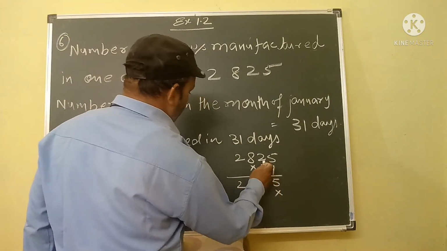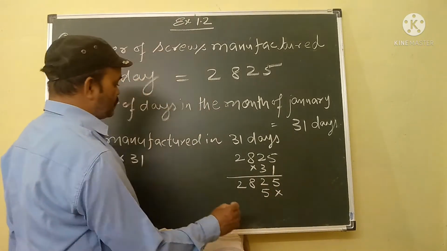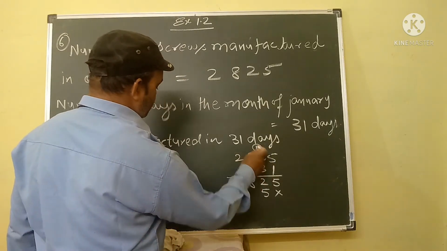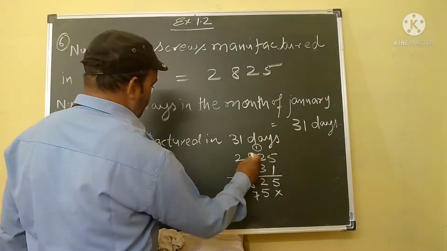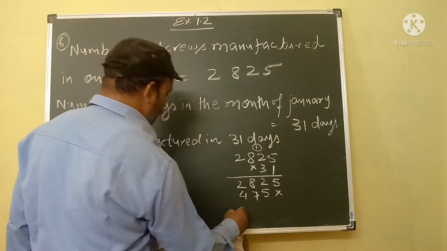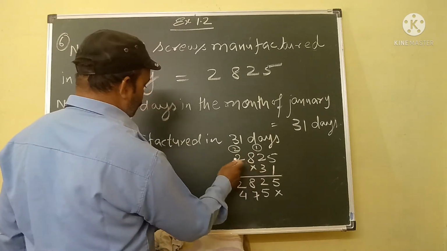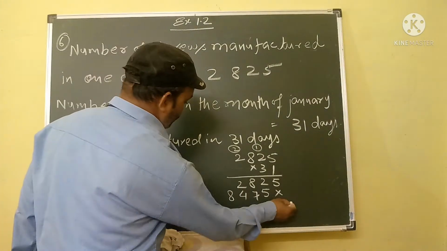Again 3 fives are 15. This is 5, carry over is 1. 3 twos are 6, 6 plus 1 is 7. 3 eights are 24. This is 4, carry over is 2. 3 twos are 6, 6 plus 2 is 8.